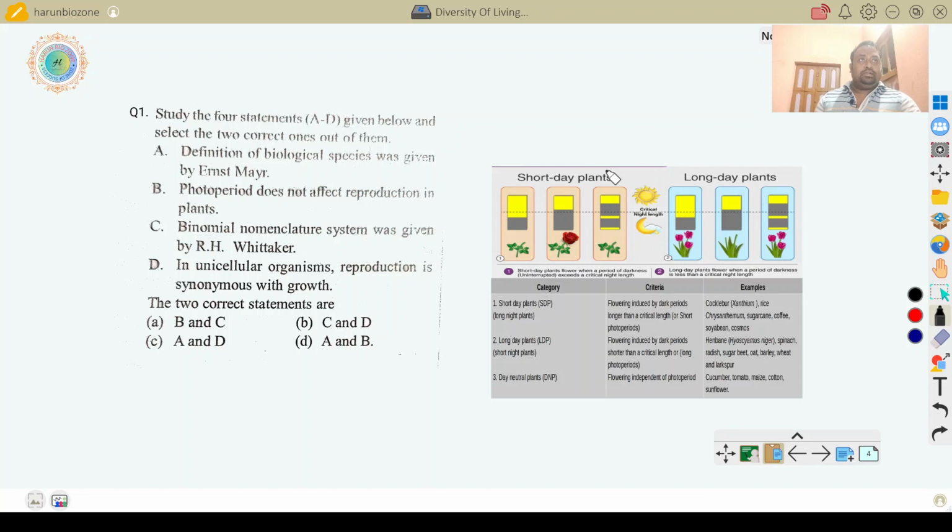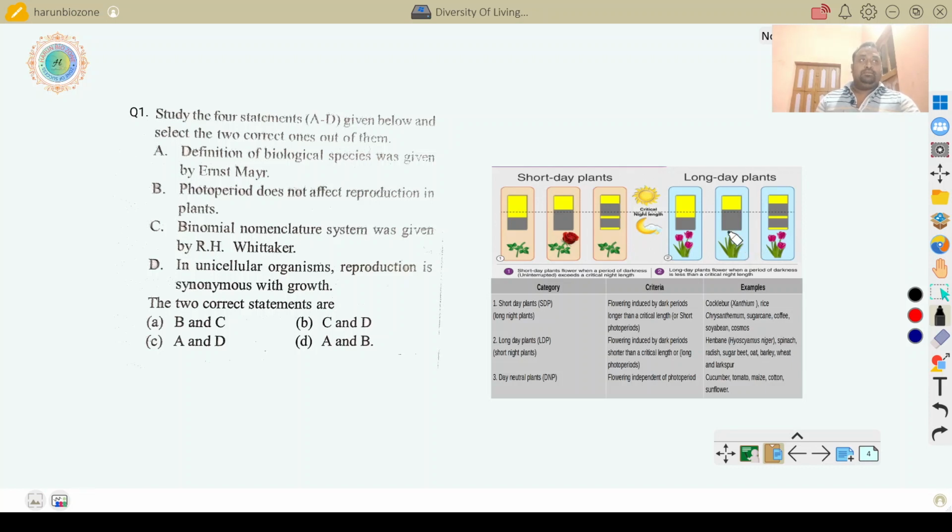So here, short day, long day plant. For the long day plant, this yellow portion represents the light of the sun. Here this is the boundary where this portion represents 12 hours, and this portion represents 12 hours. So here the day portion is more than 12 hours, the night portion is less than 12 hours, then flowering occurs. If the day portion is less than 12 hours and the night portion is more than 12 hours, then no flowering occurs.